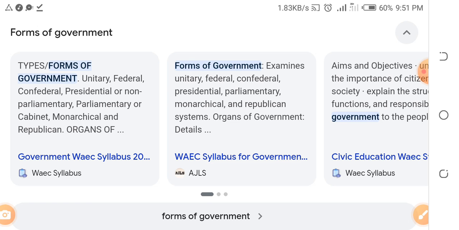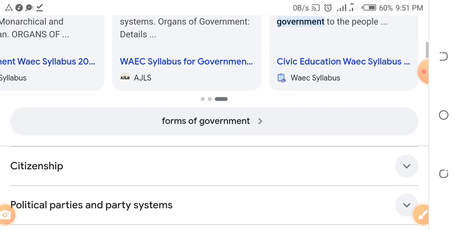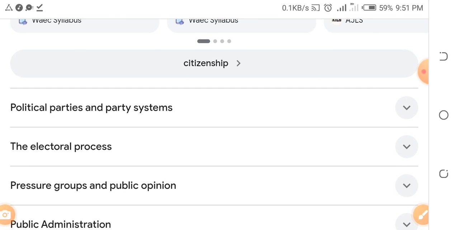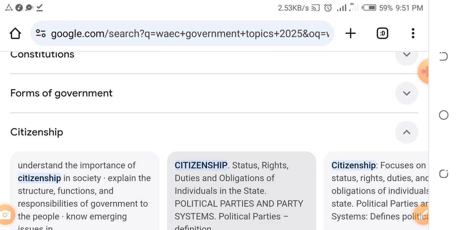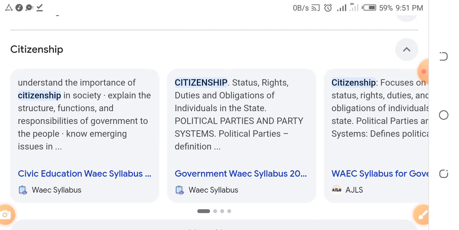Okay. Then understand the importance of citizenship in society. Explain the structure, functions, and responsibility of government to the people, and all the rest. I hope you are following. Let's look at citizenship. Remember, it's one of the areas. See, what I'm giving you is an expo. If I were you, get your textbook this night, prepare this morning before you enter the exam hall. Focus your mind on these topics.